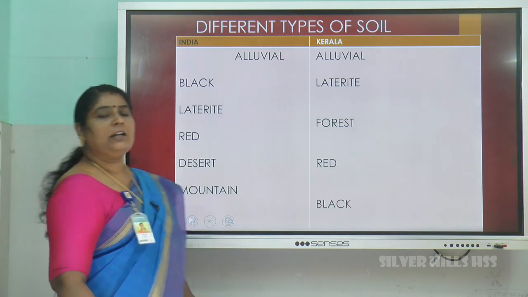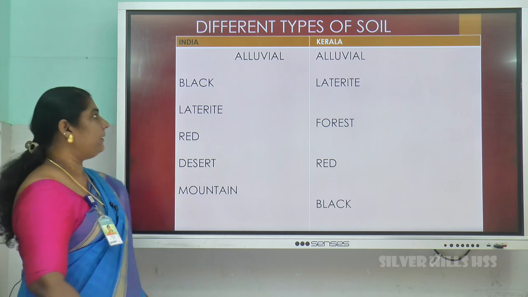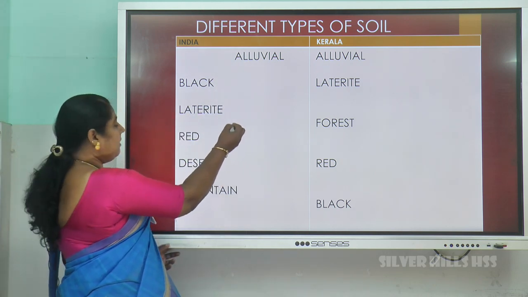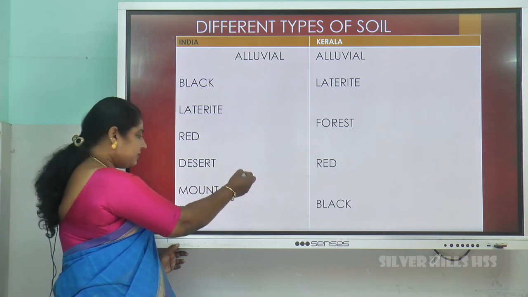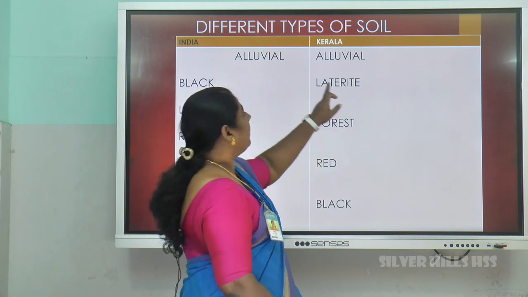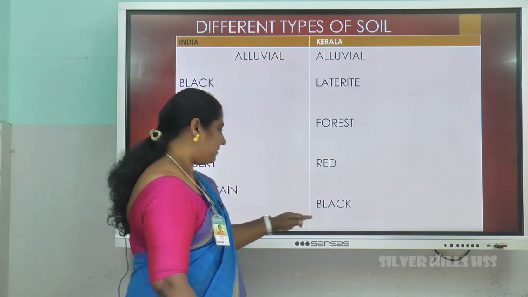Next we have different types of soil. The different types of soil found in India: alluvial soil, black soil, laterite soil, red soil, desert soil, mountain soil. In Kerala, alluvial soil, laterite soil, forest soil, red soil, black soil.